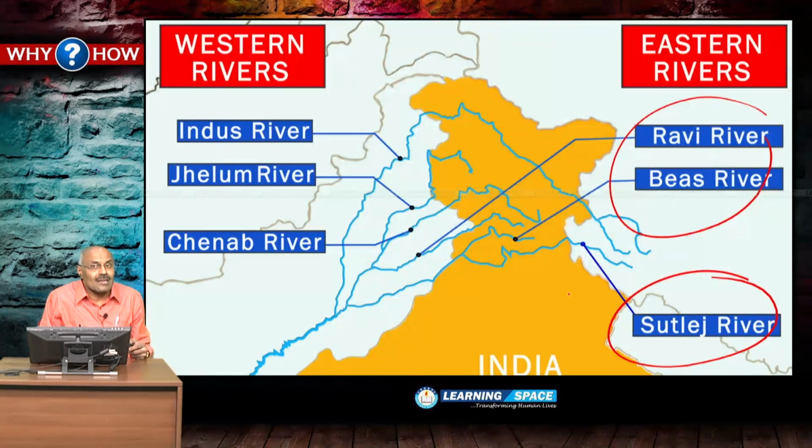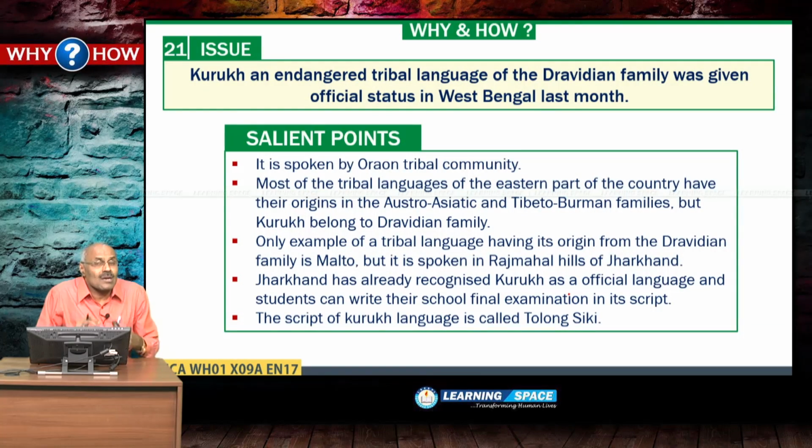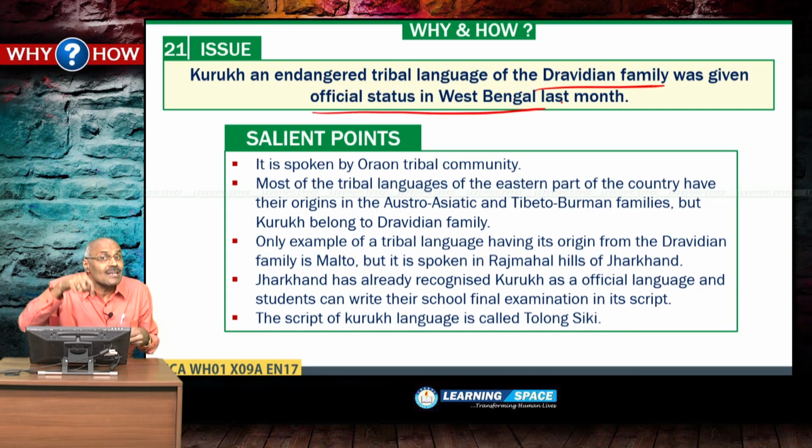Look into the next one. Kuruk, an endangered tribal language of the Dravidian family, was given official status in West Bengal. And Kuruk language is already an official language in Jharkhand, and the script of Kuruk language is called Tolong Siki. Please don't forget about these things.